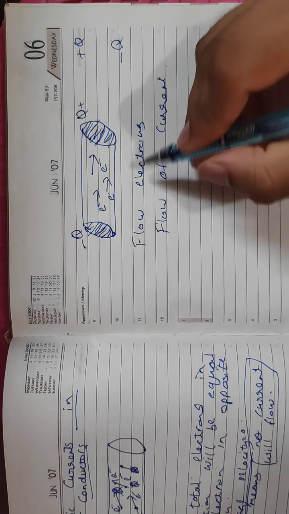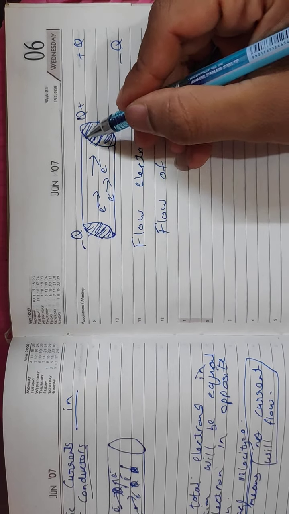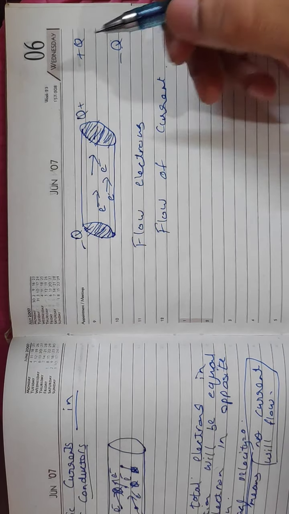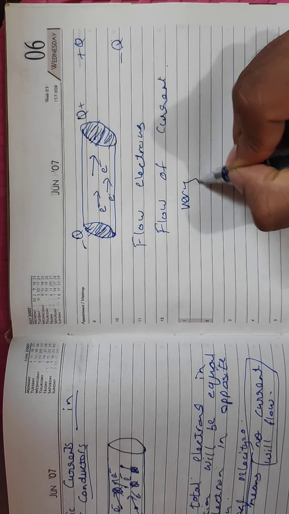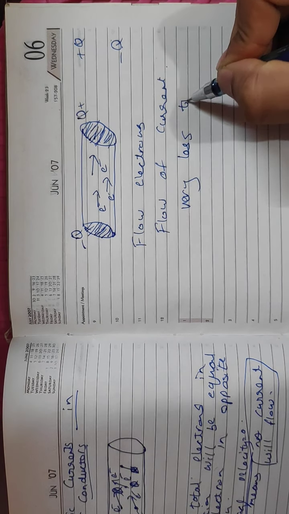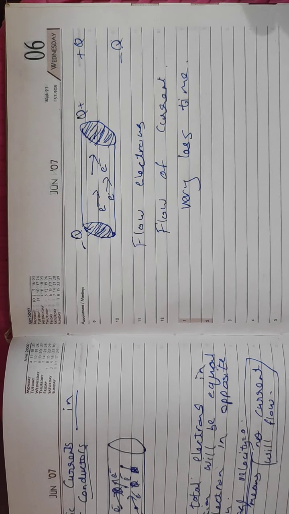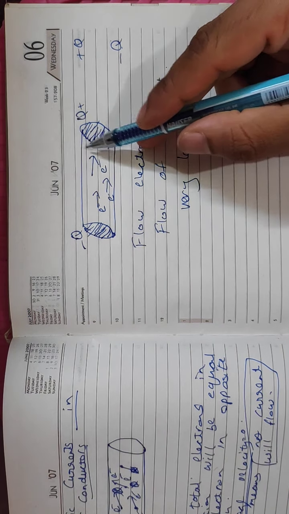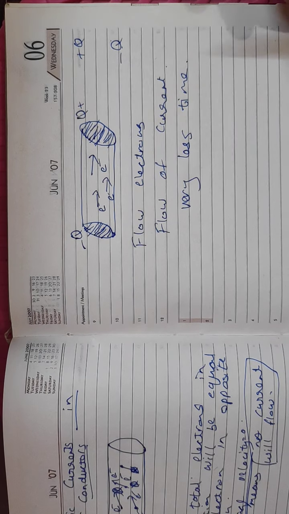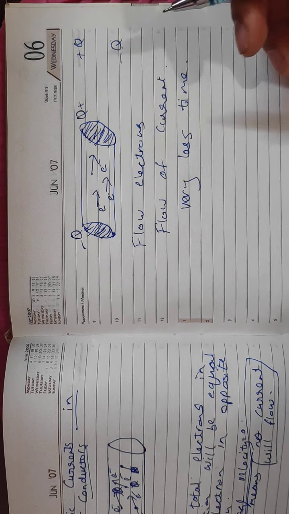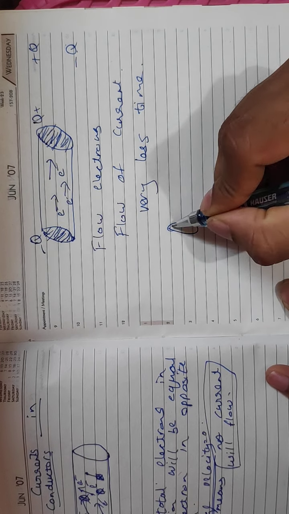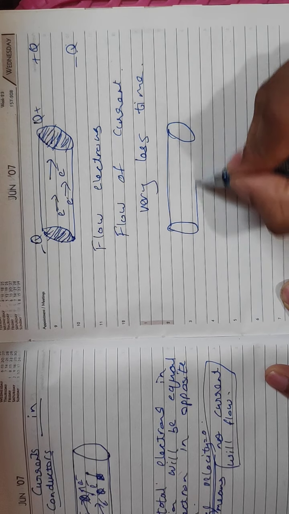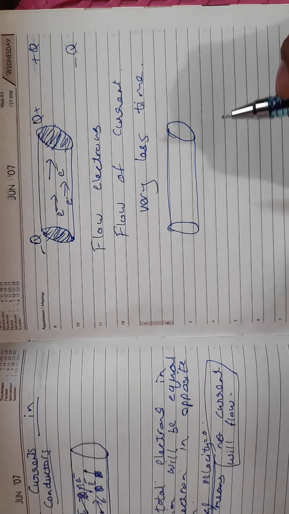But what happened? Once all the electrons reach over here, it stopped. So the flow of current was for a very short time. After all the electrons reach this end, the flow of electrons stopped. Now to overcome this, what can we do?